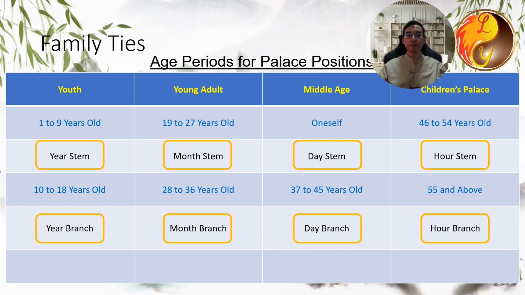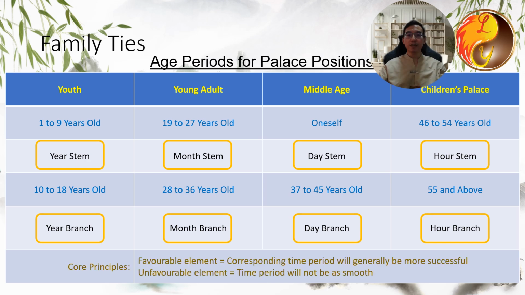The hour pillar represents one's old age. The heavenly stem of the hour represents 9 years, specifically ages 46 to 54, while the earthly branch of the hour represents age 55 and above, covering the remaining years of one's life. In ancient times, lifespans were much shorter, so the age of 55 and above was considered to be the later years of life.